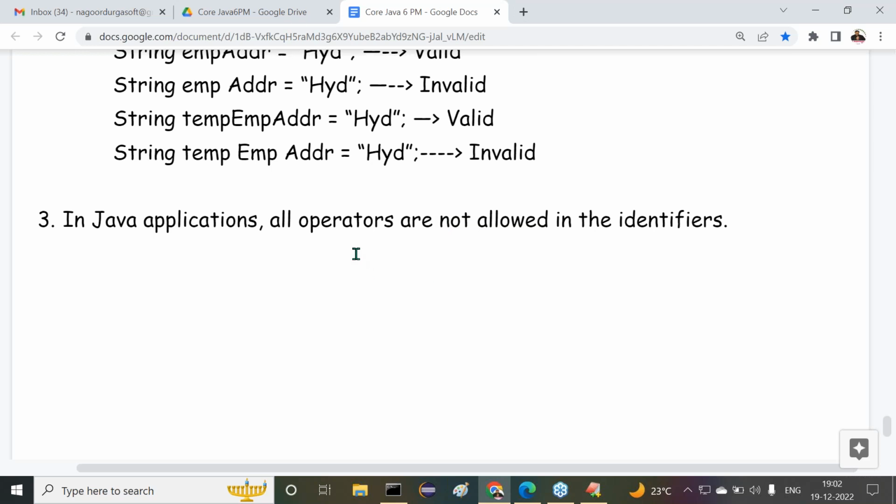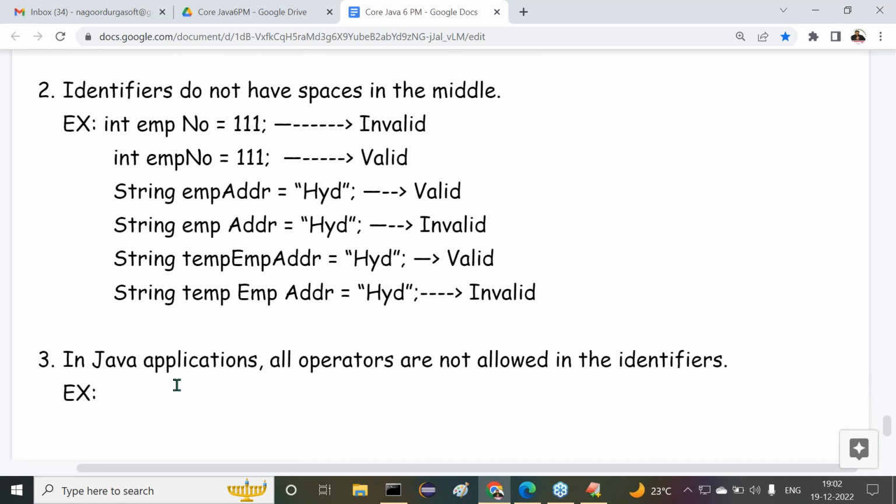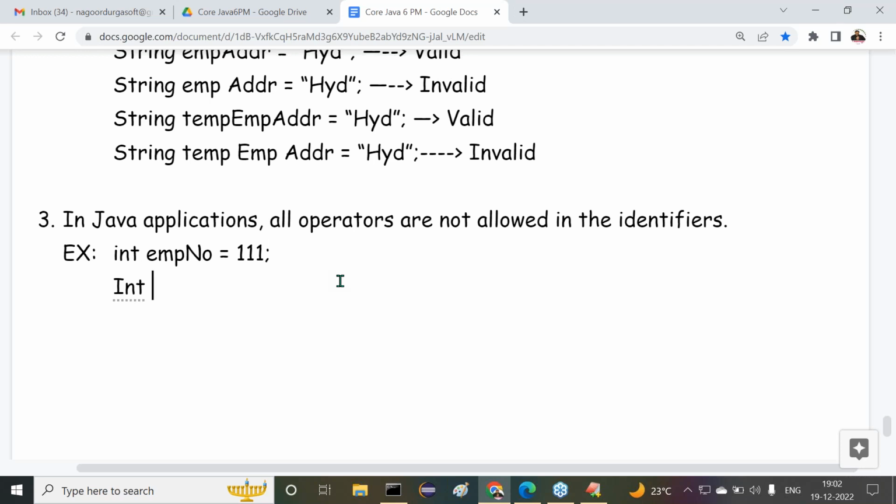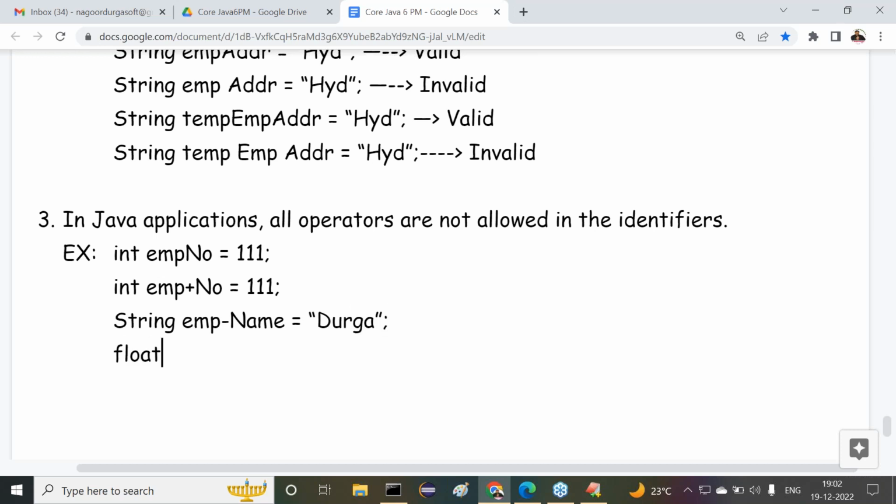All right, sir. Now see this one. We want to go for some examples here. Try to understand these examples. First one, say for example, int emp no is equal to 111. Similarly, int emp plus no is equal to 111. String emp minus name is equal to Durga. Next one is float emp underscore sal is equal to 50000.0f.